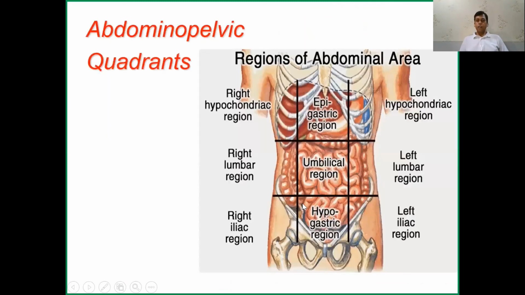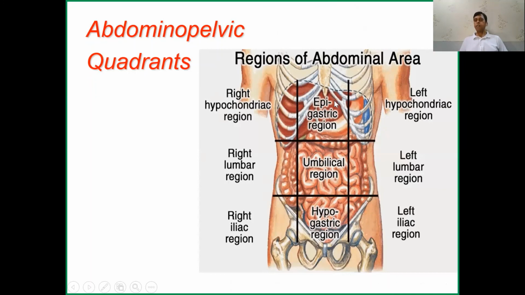And this is the last slide, and this is the region of the abdominal area. How can we divide this abdominal region? Sometimes we need to say where there is pain. We can divide this area into nine parts, and this is called hypochondriac, below the ribs. This is the right hypochondriac region, this is the left hypochondriac region, and in the center this is called